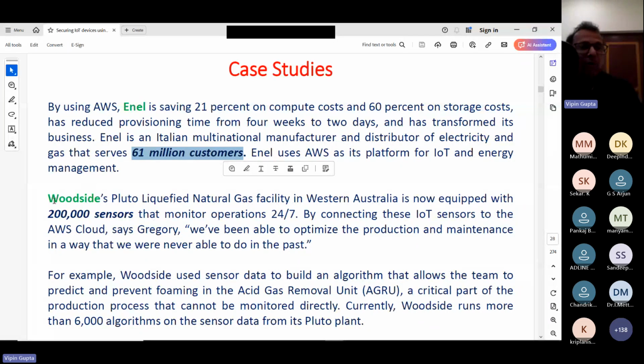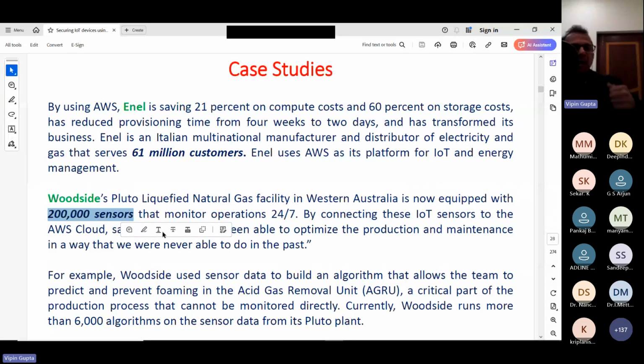Then we have got Woodside's Pluto. Now look at this. This is a service, and what they are using in their gas facility, they are using 2 lakh sensors, and then they are collecting the data, and they are running 6,000 different algorithms on the sensor data. Same way, whatever data we are going to collect, AWS provides you a lot of different services.